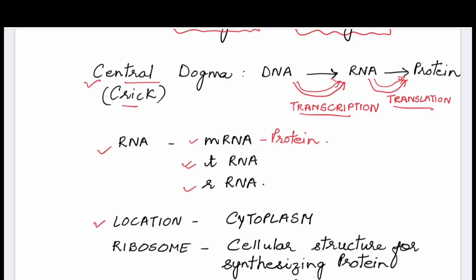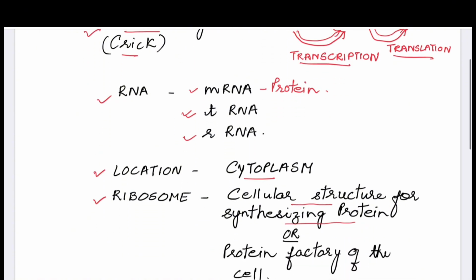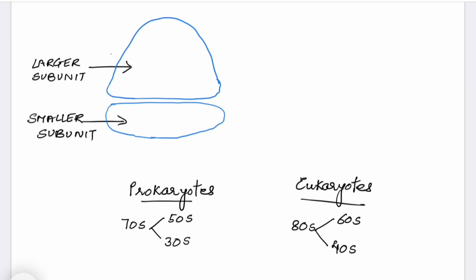Protein is always formed, or translation occurs, in the cytoplasm, whether it is prokaryotes or eukaryotes. And for it, the ribosome is an essential part. Now what is a ribosome? These are cellular structures which synthesize protein. So ribosomes are also known as the protein factory of the cell because this is where protein is formed. Now let us understand the structure of ribosomes.